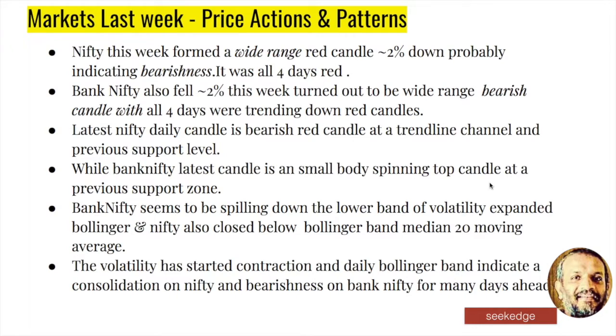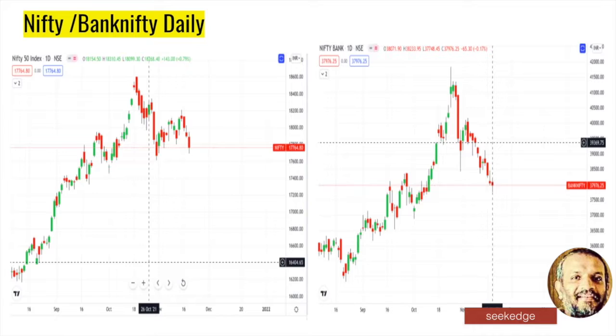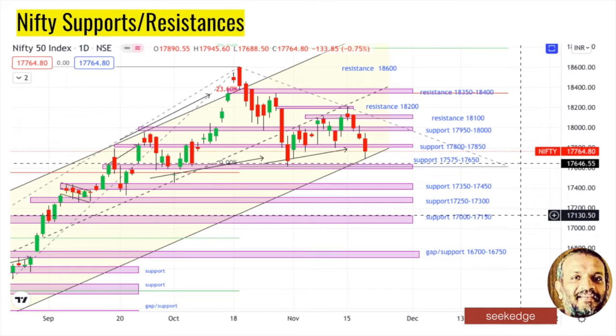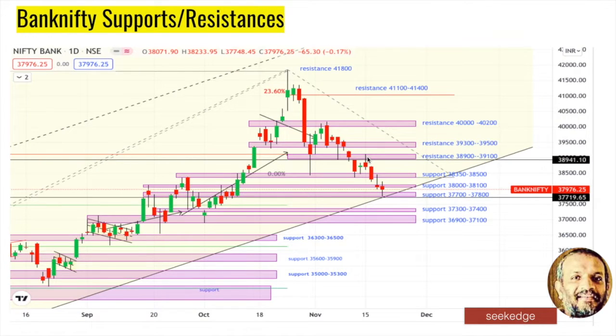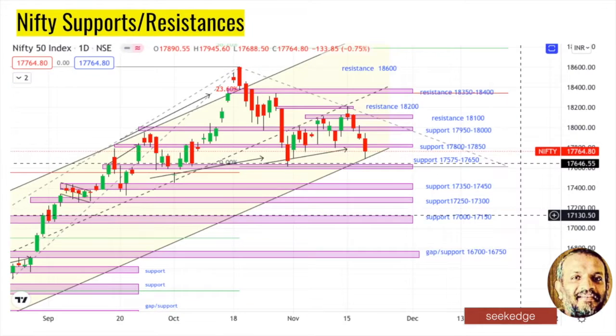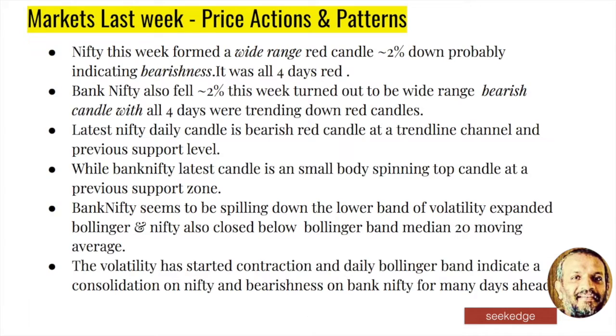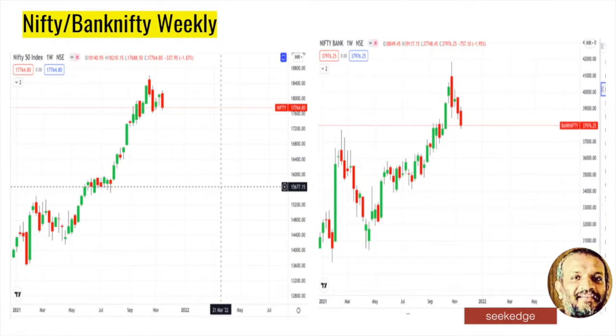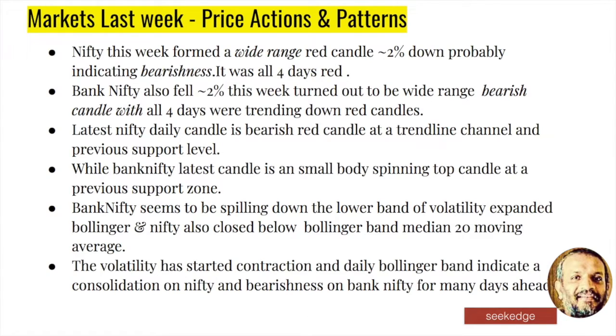4 days continuous red on Nifty and the Banknifty, and it is on the edge of a trend line. You can see that Nifty is on the edge of a trend line, which is starting from the COVID 2020, and this Banknifty is also kind of on an edge and a support zone, right? So the Banknifty daily candle, if you see, is bearish red, right? Nifty also, the daily candle is bearish red.